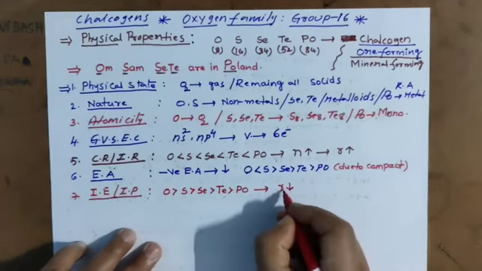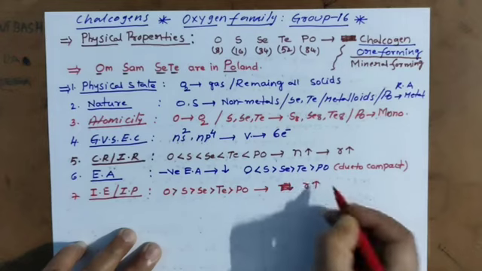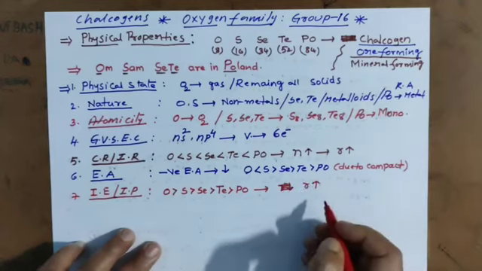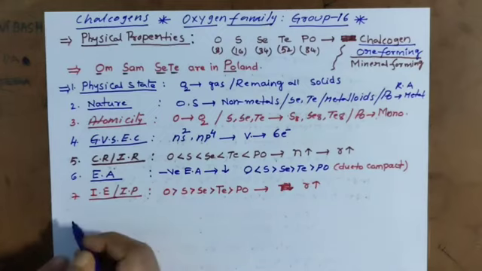Sorry, radius is going to increase. The R value is increasing, which means the size is increasing and the outermost electron is farther away from the nucleus, so it is easy to remove.